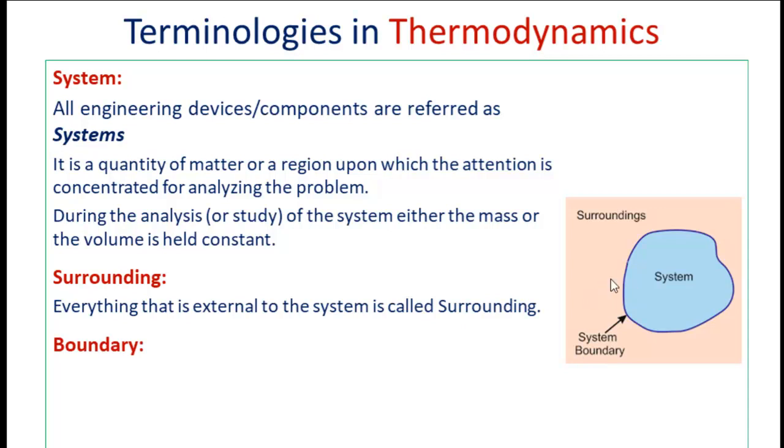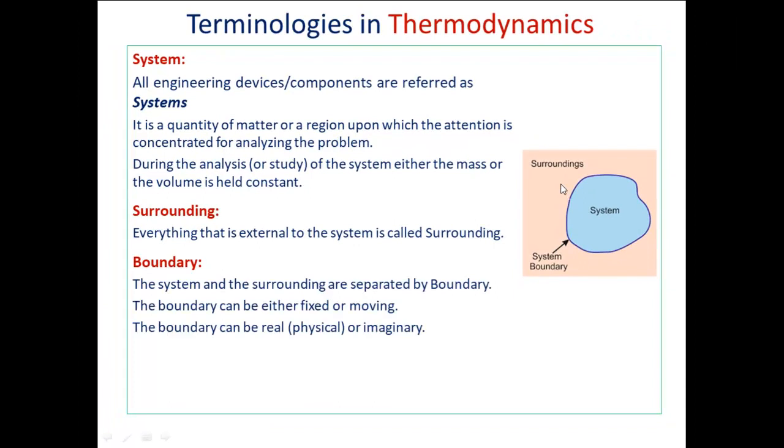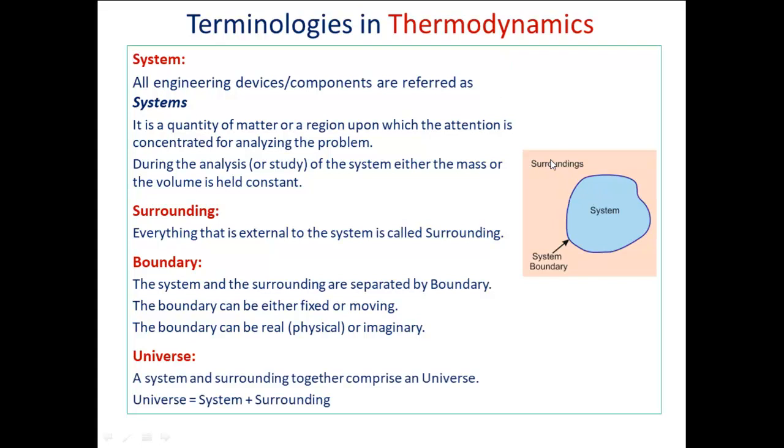And the system and surrounding are separated by a boundary, right? So the boundary is the interface between system and surrounding. This boundary can be either a fixed boundary or a moving boundary. And one more classification of boundary is also there. It can be either a real boundary or an imaginary boundary. So the boundary which separates the system and surrounding can be either fixed or moving, or it can be a physical boundary or an imaginary boundary. Together the system and surrounding, we call an universe. So universe is nothing but both system and surrounding together.